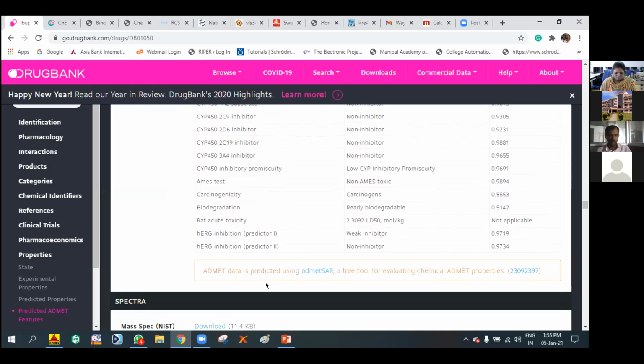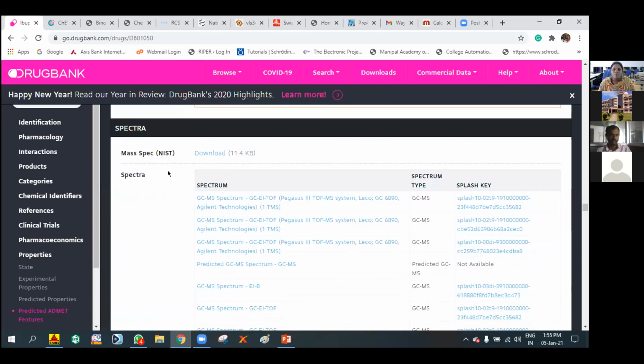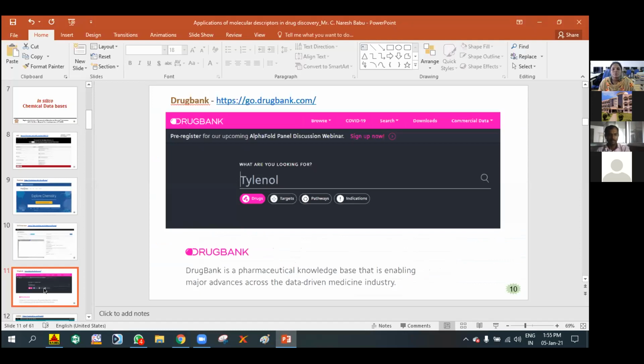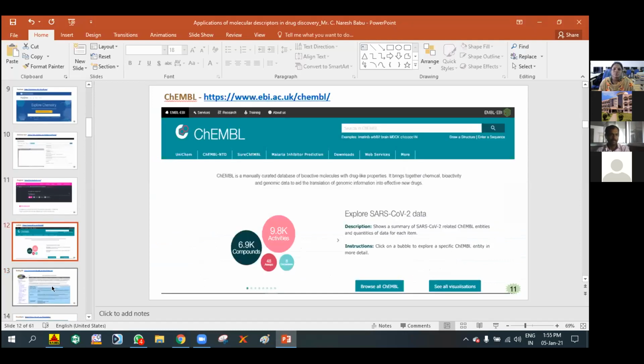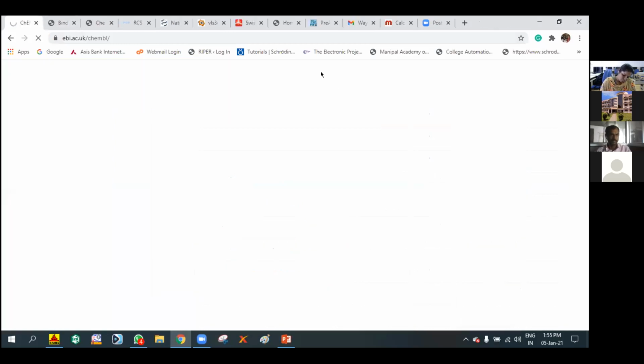What is the source? This ADMET is given by taking from admetSAR. So from this database, they included all these ADMET properties. And as in PubChem, here also you can observe the spectra of the compound. And coming to the next database, that is ChEMBL, another frequently used database.